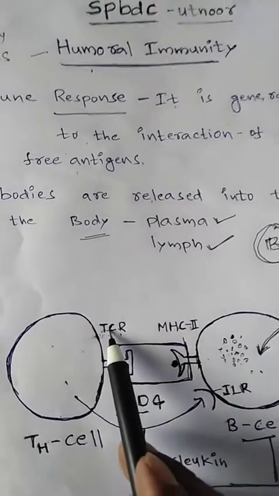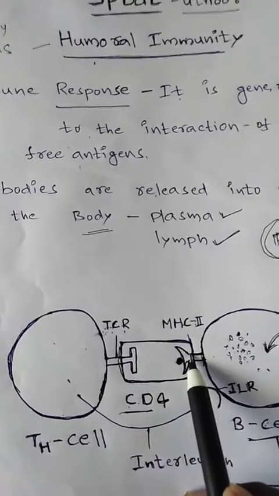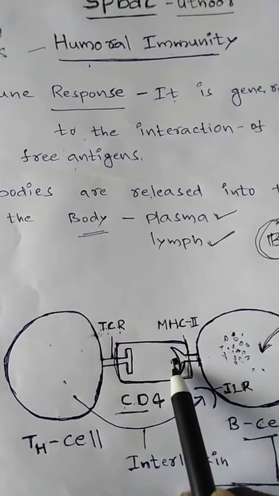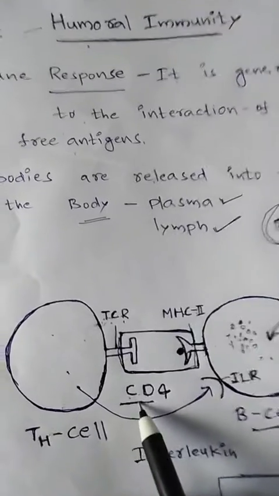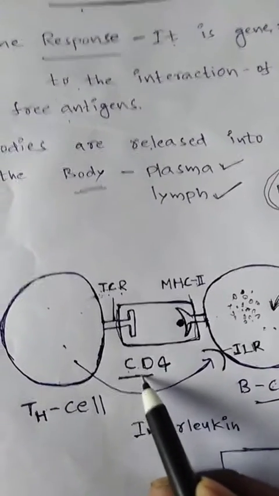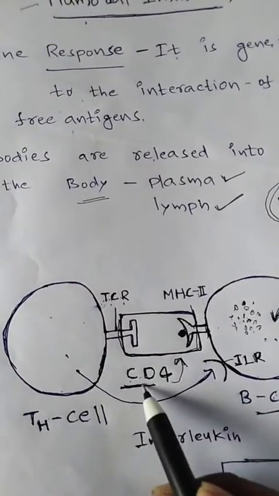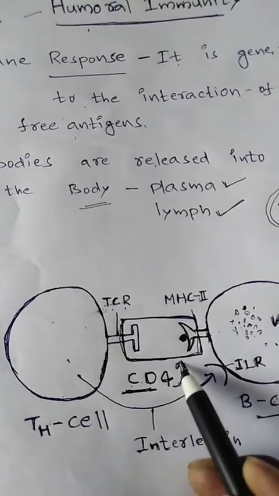The TCR binds with MHC class 2 proteins because the antigen fragments are present on their surface. CD4 molecules help make the binding much stronger.